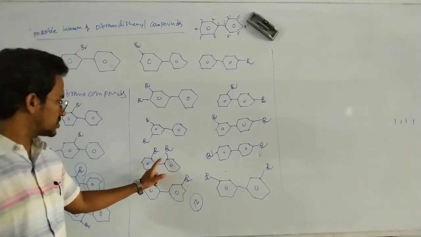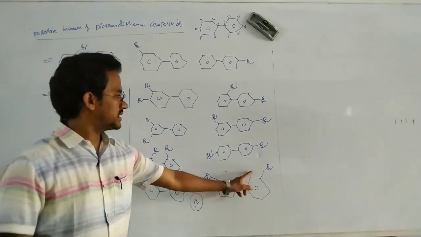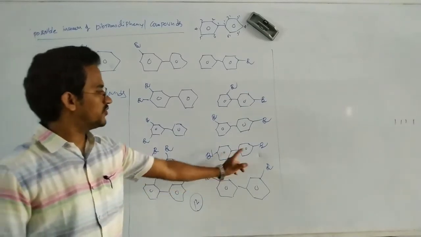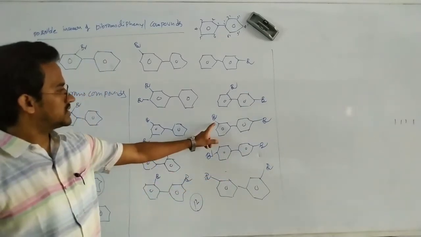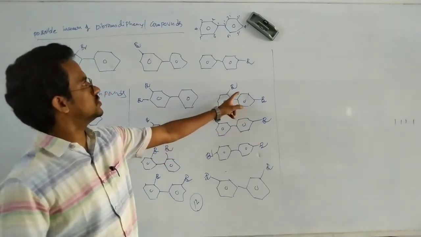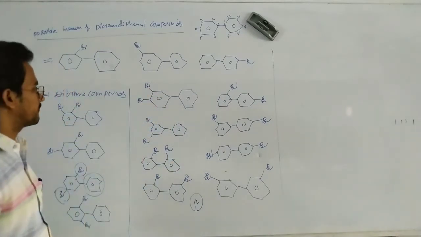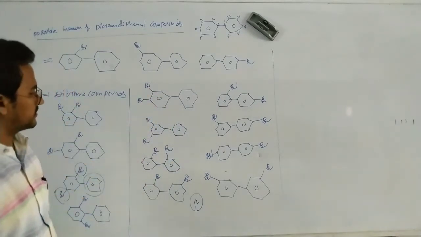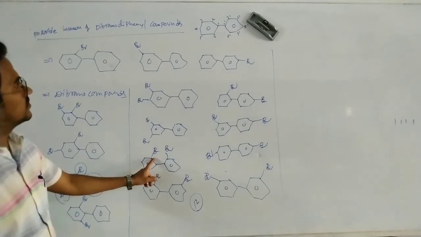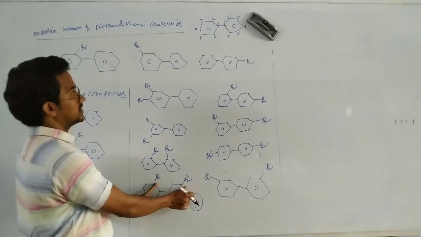These two are the ortho positions. 2, 2 dash. This one 3, 3 dash. This one 4, 4 dash. This one 3, 4 dash. This one 2, 4 dash. Here in this case 3, 4. Here in this case 3, 5. Here in this case 2, 2 dash. Here in this case 2 and 3 dash.